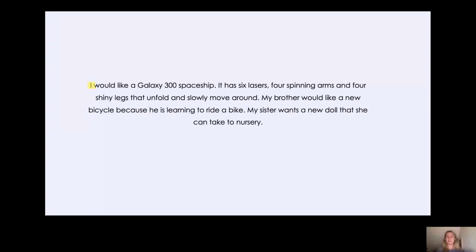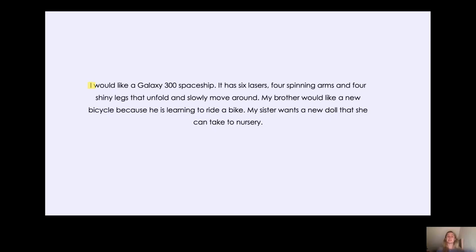It has 6 lasers, 4 spinning arms, and 4 shiny legs that unfold and slowly move around. Now, what subject pronoun is used in this sentence instead of saying Galaxy 300 spaceship? Because it's already been mentioned, hasn't it? Yes, perfect. Can you see?